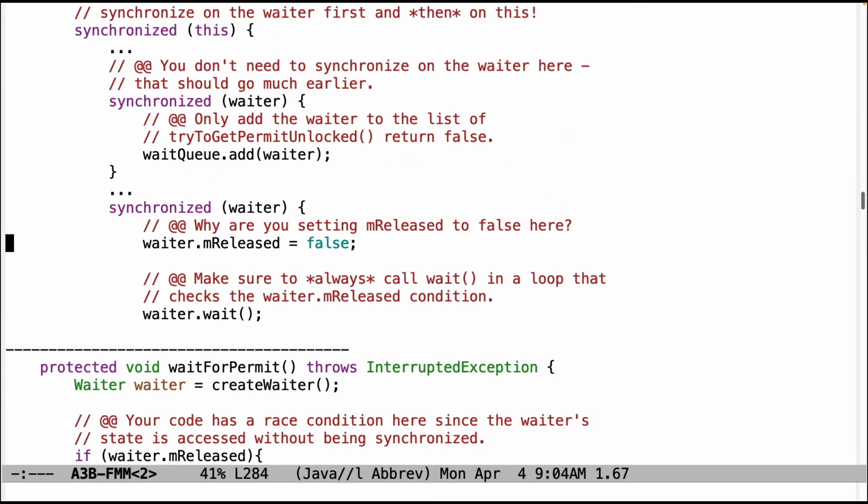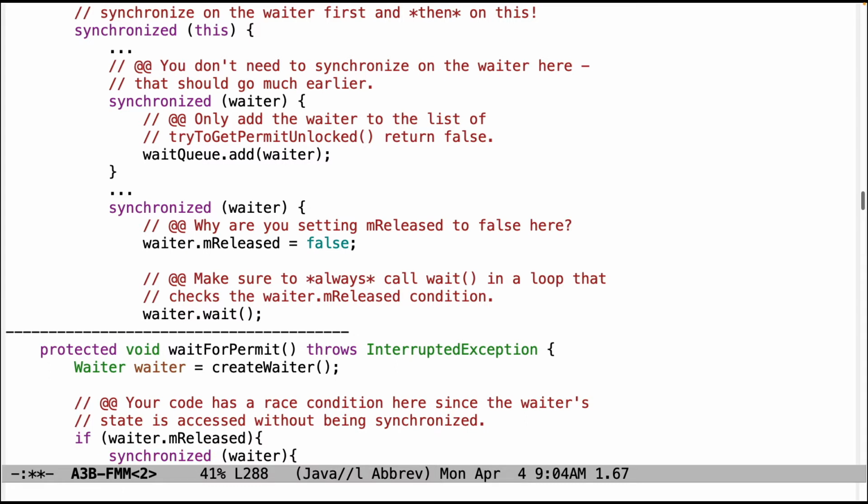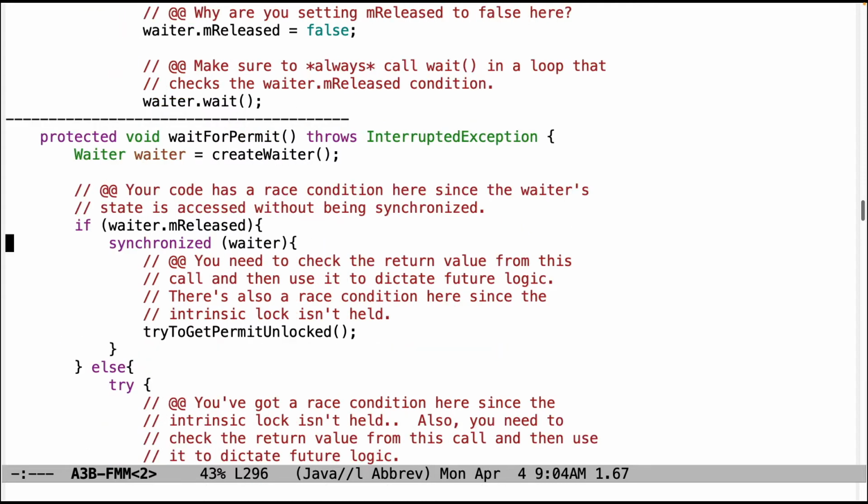Wasn't quite sure why the mReleased field was being set to false. That's not correct. But at the very least, you need to make sure that when you call wait, you're calling that in a loop. Remember, you always, always, always wait for things in a loop. That's the basic rule of using condition objects or condition variables. So make sure you have it in a loop, and it should be looping while waiter.mReleased is false. So you want to keep looping until it's been released. Let's come down here and take a look at some more problems.